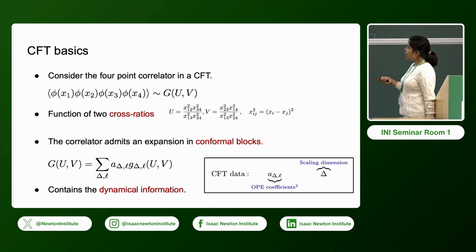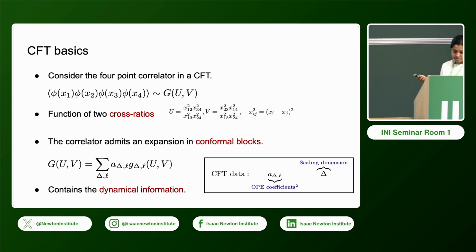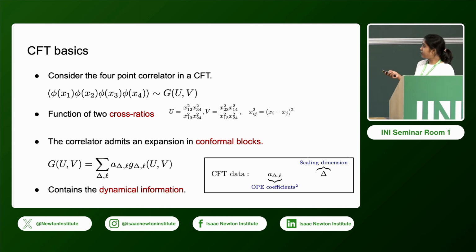We also have some numbers over here, A, which are also labeled by the scaling dimension and the spin. These are the squares of the OPE coefficients. So in this expression, the CFT data lies here and in here. The dynamical information is in this conformal block expansion.